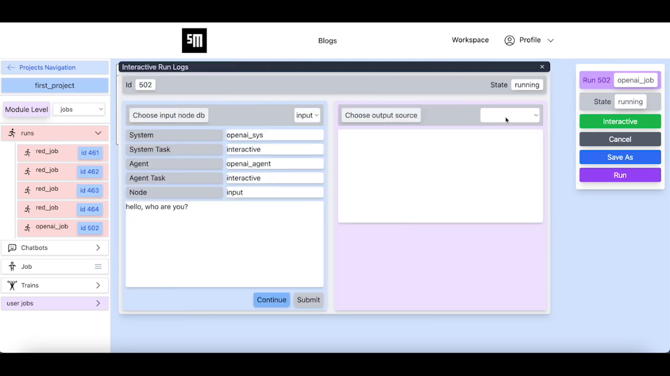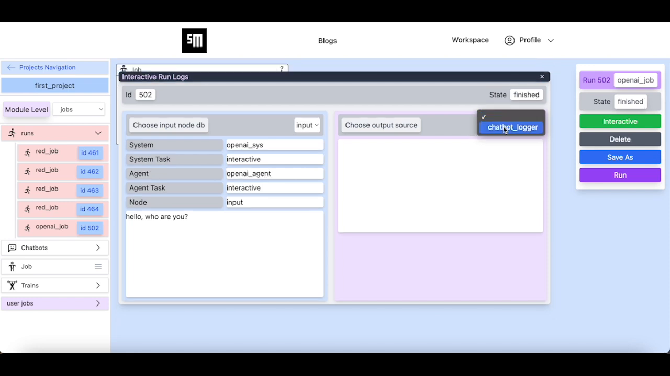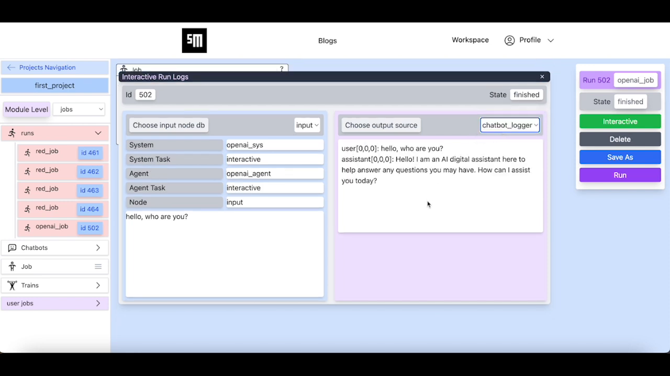In order to observe the response generated by the chatbot node, we choose the chatbot logger, which is the internal logger of the chatbot node. Here we see our question from the chatbot and also the answer generated by the chatbot. Our question is referred to as user and the chatbot answer is referred to as assistant.